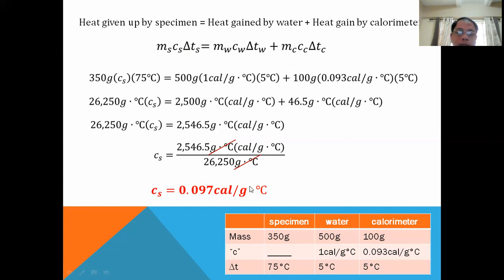So with that specific heat value, you can look at the tables, because there is a list of tables of specific heat. If you look at the list of tables of the specific heat of all metals, you can compare your answer with the listed value. With the listed value and the value that you calculated, you can probably come up with a name for the metal specimen, by virtue of having calculated its specific heat. So the nearest possible value there probably could match the name of the given metal.